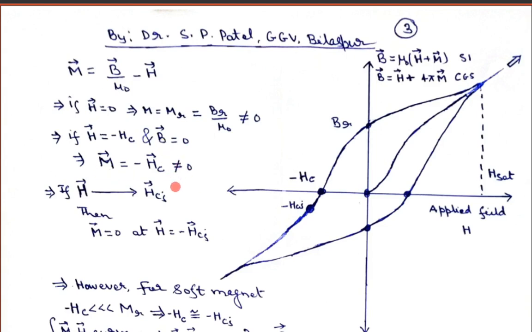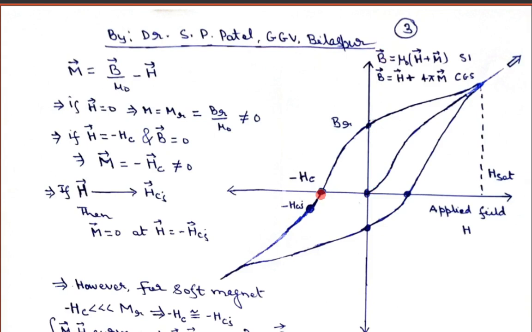Here magnetization does not become equal to 0. Here B becomes equal to 0. Even at B equal to 0, when you apply a magnetic field equal to minus Hc, you get some magnetization. It means this magnetization is still not equal to 0. So this is known as the coercive force, and this particular field, when your B vector becomes equal to 0, is known as the coercivity of the material.